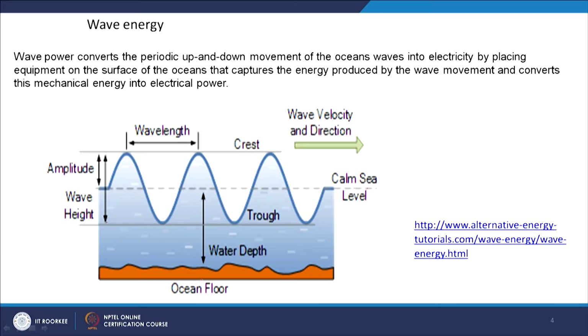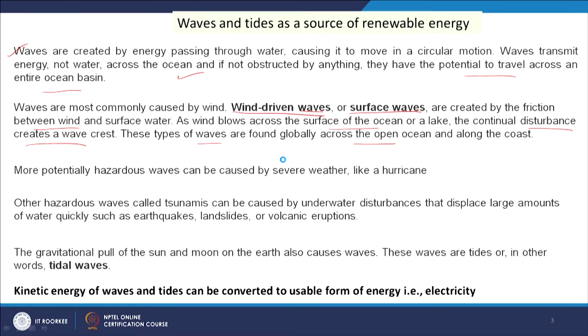This is the water depth from the ocean floor, and this is your wavelength, and this is the crest which is generated in the wave. So, this wave is a surface wave, but a more potentially hazardous wave is the hurricane.